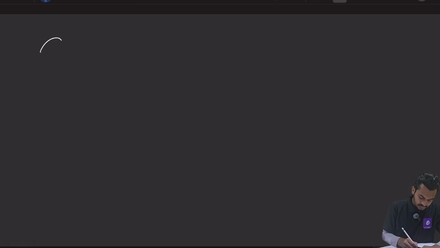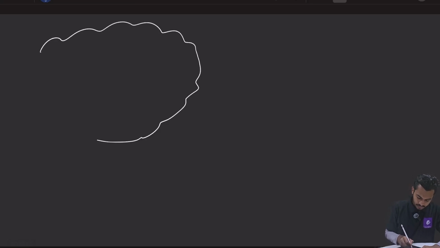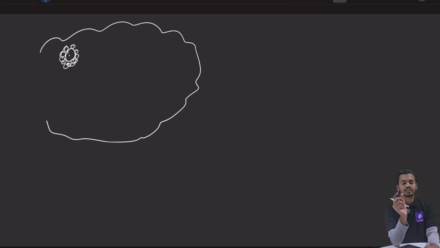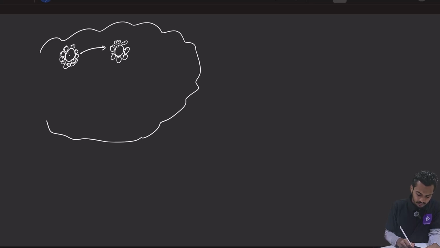So this is an ovary of a female. In ovary, we all know there are primary follicles, right? So this is a primary follicle. So first में क्या होता है? Primary follicle होता है. So then at the time of oogenesis, this primary follicle will develop into secondary follicle.